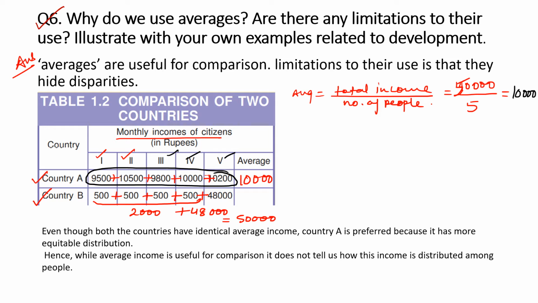So again, the average for country B is 50,000 divided by 5, which equals 10,000. So the average of country B is 10,000.